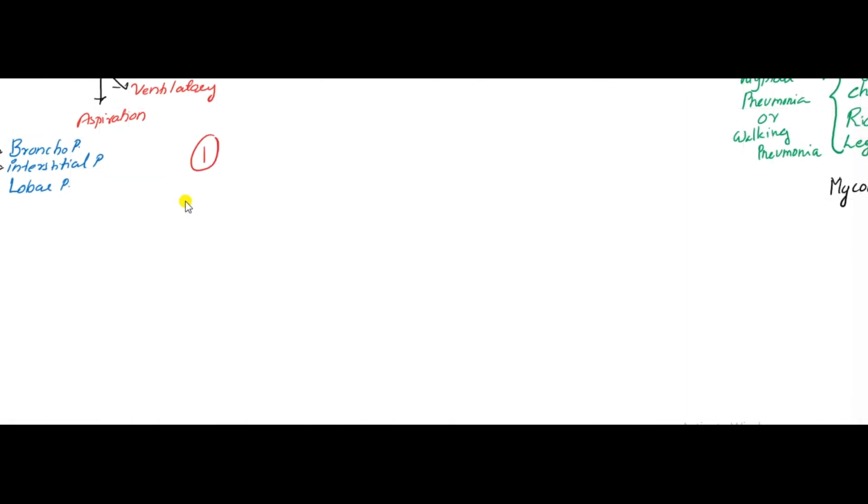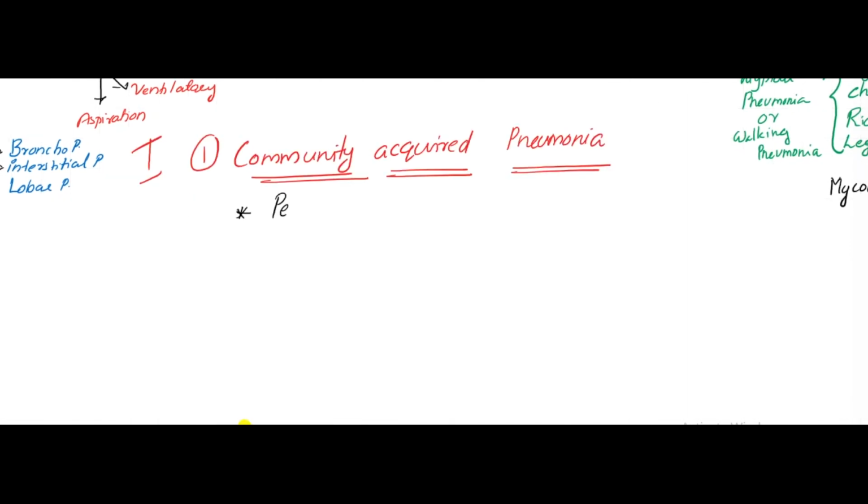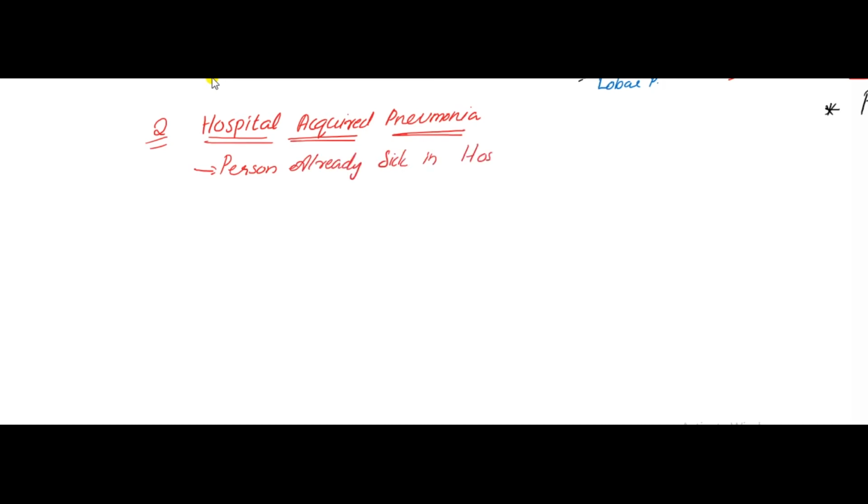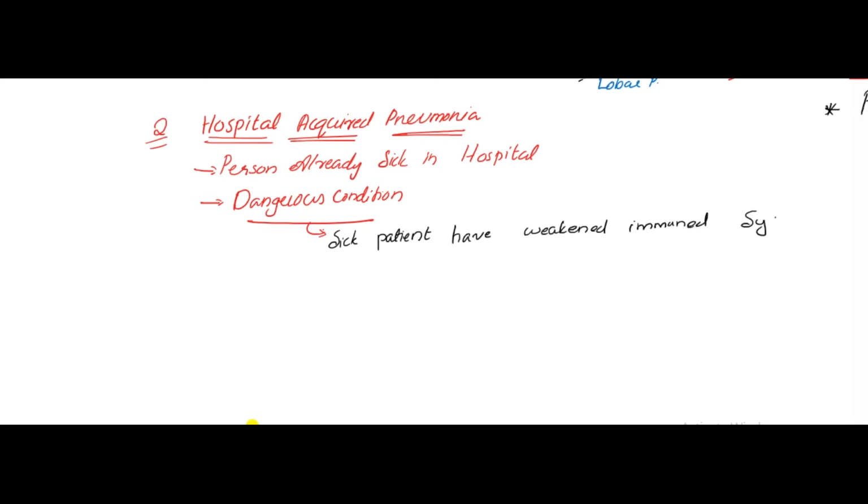So the first one, community acquired pneumonia. The person becomes sick outside the hospital or healthcare setting. Second one, hospital acquired pneumonia or nosocomial. The person is already sick in a hospital, a dangerous condition. Sick patients have weakened immune systems.